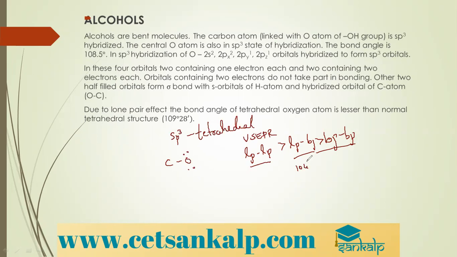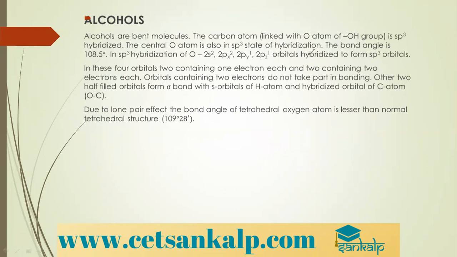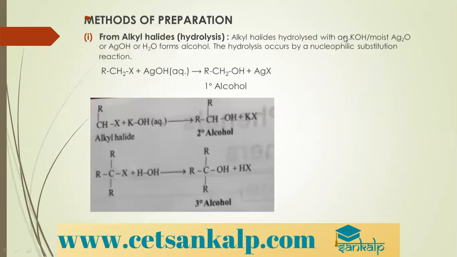So because of this repulsion, the bond angle is not the tetrahedral angle, that is 109.5 degrees. Instead it becomes 108.5 degrees, and therefore it has a bent structure. This is nothing but a distorted structure, we say. Distorted is what? Disturbed structure. Okay, so this is also an expected question. Yes, okay, fine. So these are nothing but simple concepts.